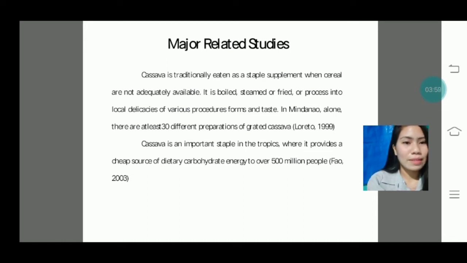And next is cassava is an important staple in the tropics, where it provides a cheap source of dietary carbohydrate energy to over 500 million people, and that is according to FAO 2003.